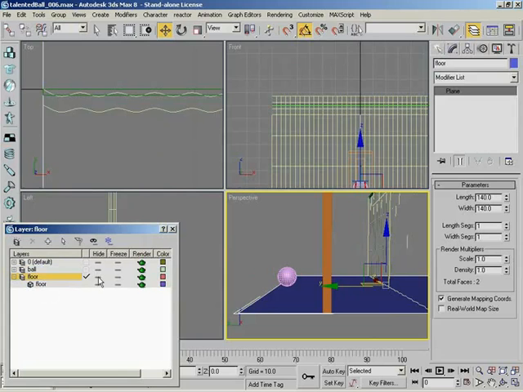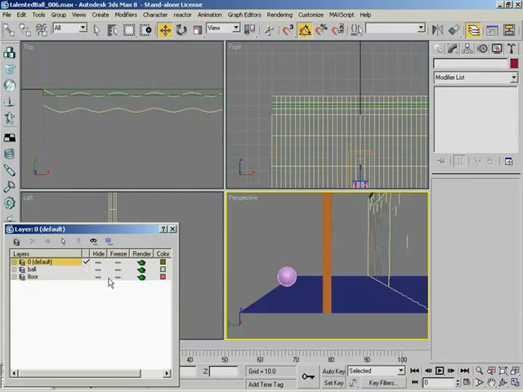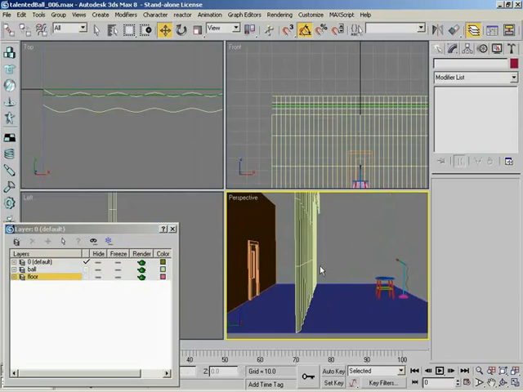And not only can you hide or freeze everything in the layer, you could also hide or freeze the individual objects that are in the layer. Super, super nice. Yeah, pretty cool. So I'm going to go ahead and put that back up to default. And now you can see that our floor is frozen, so we can't select it. Pretty handy. Excellent. So now why don't we go ahead and add the rest of our objects to layers and get everything set up.